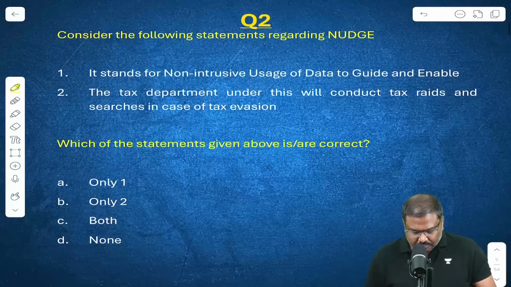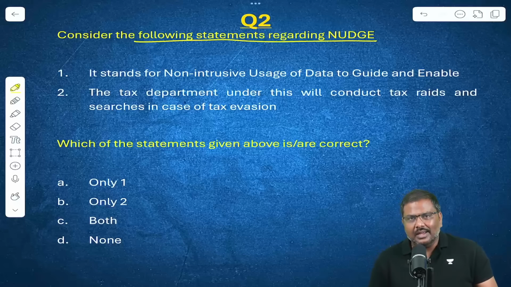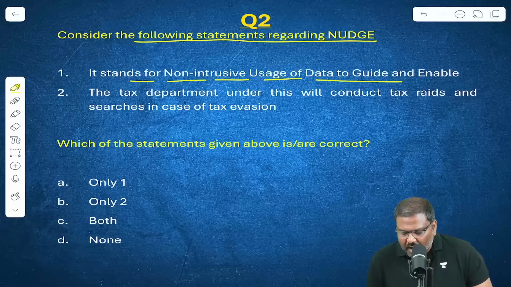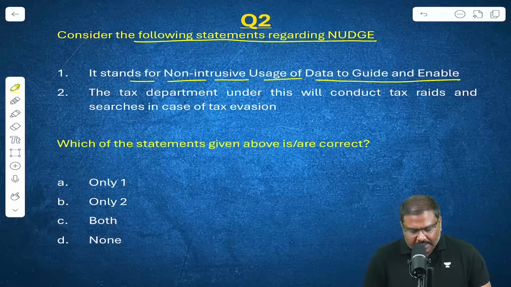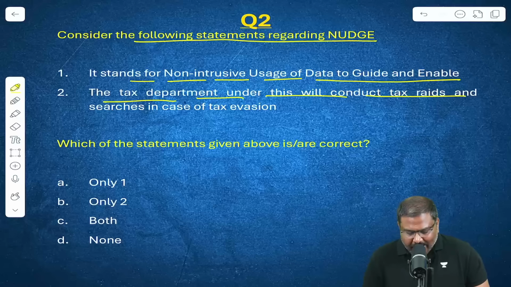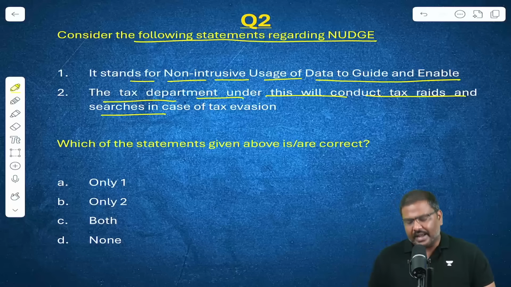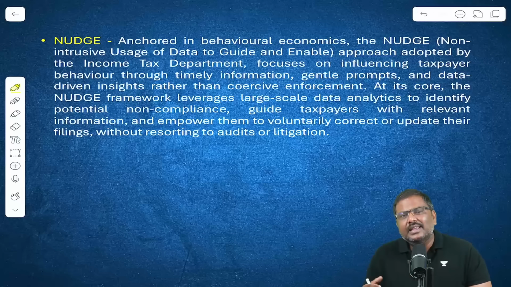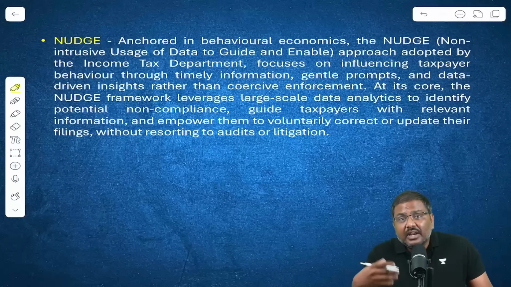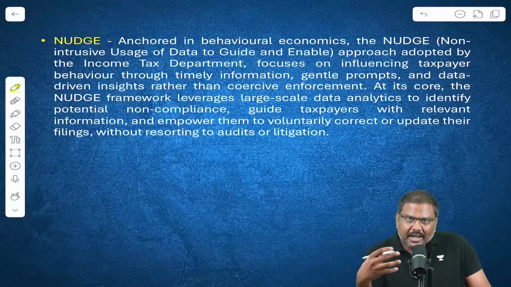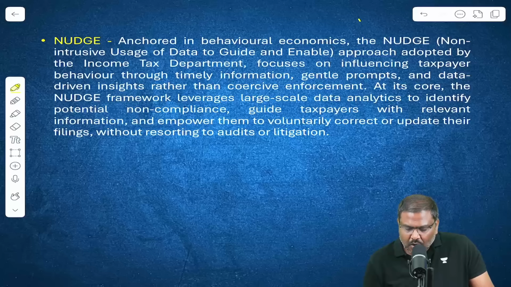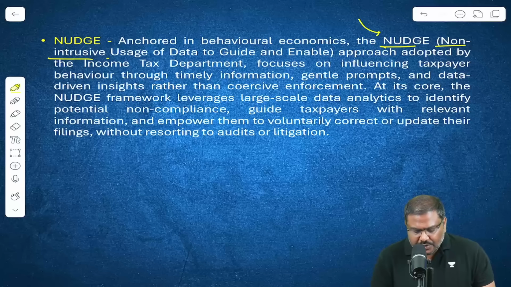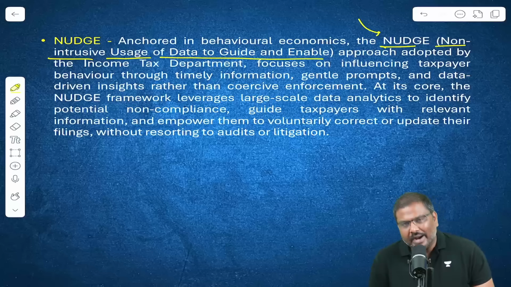Question number 2. Consider the following statements regarding nudge. It stands for non-intrusive usage of data to guide and enable. The tax department under this will conduct tax raids and searches in case of tax evasion. The nudge theory is one of the very important theories in the context of, let's say, behavioral economics. The income tax department in recent times has adopted the concept of a nudge. Nudge basically stands for non-intrusive usage of data to guide and enable.